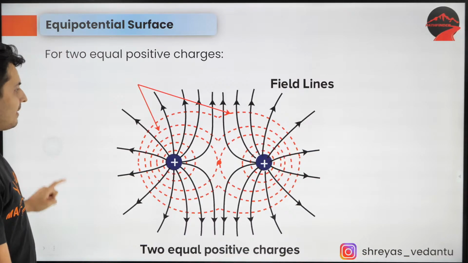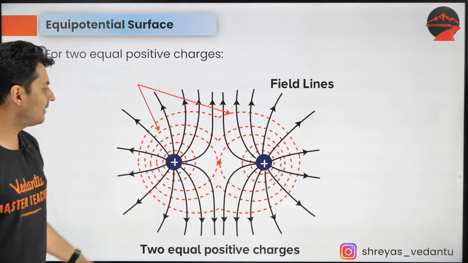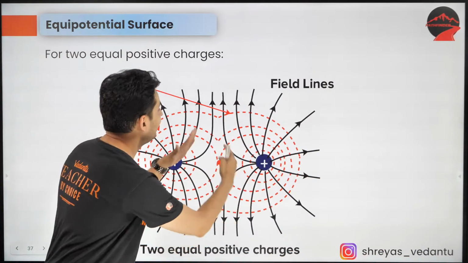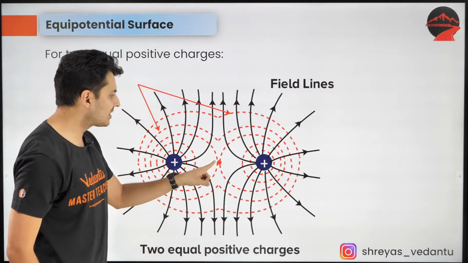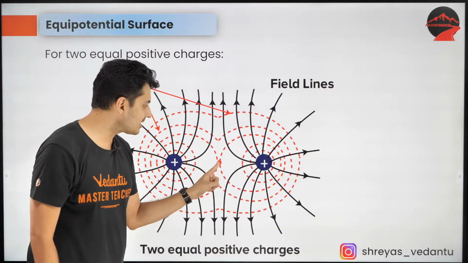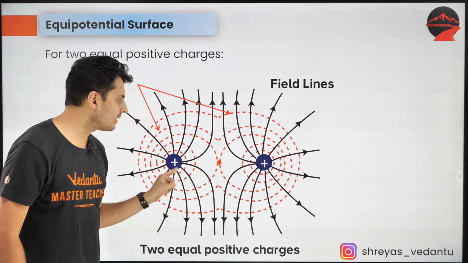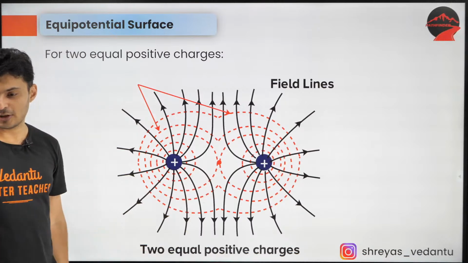Okay, another example. Two positive charges. The field lines will not intersect, they will just go away like that. What is this point? Can you tell me, guys? This is a special point over here in between these two charges. What is that special point?